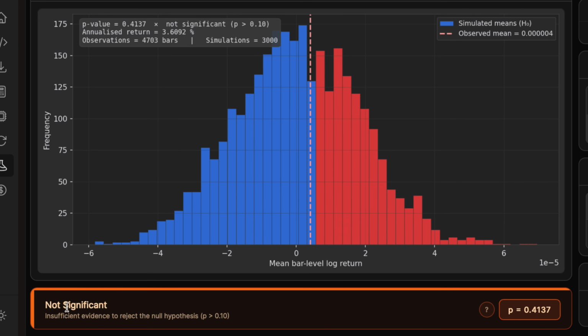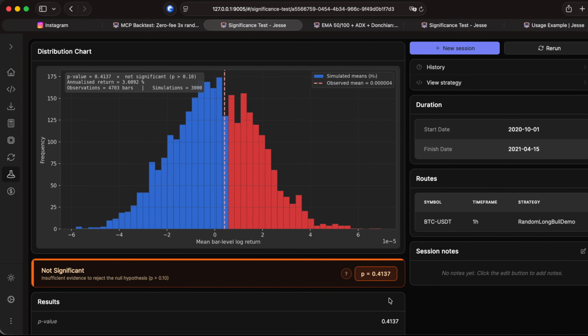It says so right here. The result is not significant. And if you take a look, the observed mean of the actual backtest is sitting almost in the middle. So it definitely is not beating these simulations at all. To be more precise, we want a p-value to be less than 0.10, but even that may not be great. So preferably we want it to be below 0.05. And the smaller this number is, the more confidence we will have in the result that we are seeing.